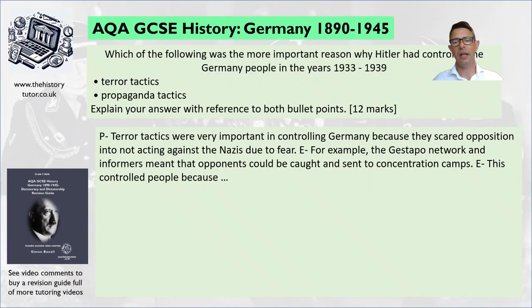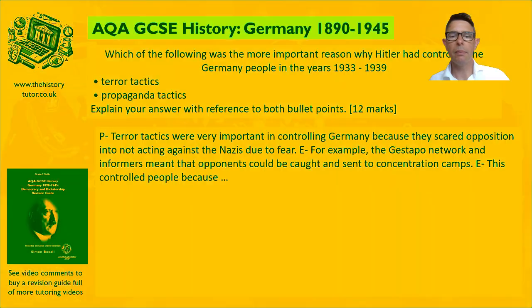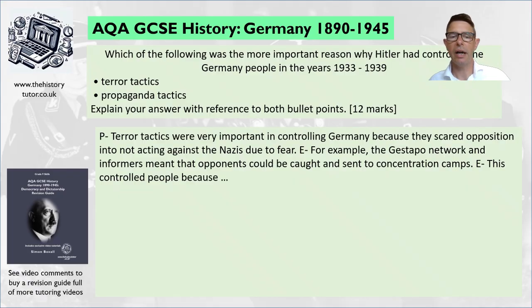Okay, so here's what I've said. I've said, for example, the Gestapo network and informers meant that opponents could be caught and sent to concentration camps. Could include the SS in that, of course, if we wanted to. Okay, so now how does this control people? Think about some impact knowledge and how people are controlled. Now, how's their behaviour affected by the Gestapo or informers or fear of the concentration camp? Pause now and give it a go.